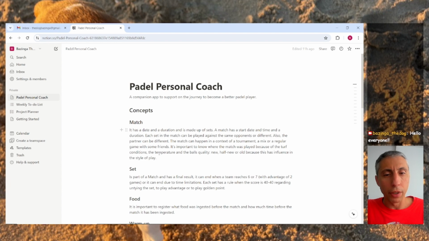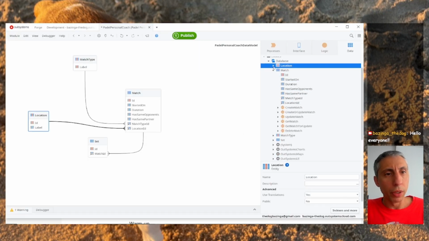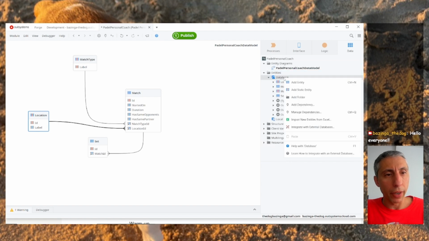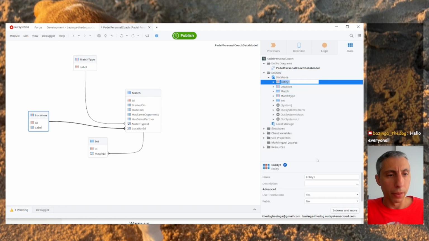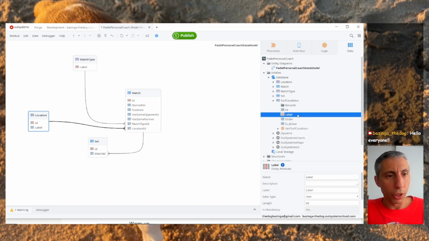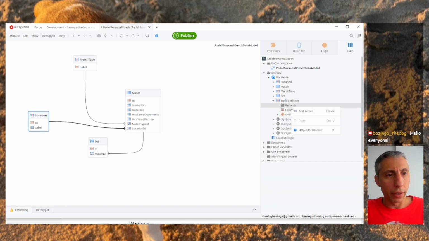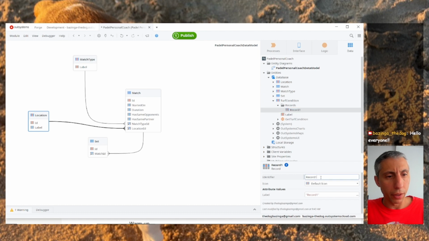Now, moving on, we have the turf conditions, which means that it might be slow, it might be fast, it might be sandy. So let's add here a new one, that is turf condition. And the turf condition is just also a label, right? And for the record, we're going to add a record. It's going to be slow.